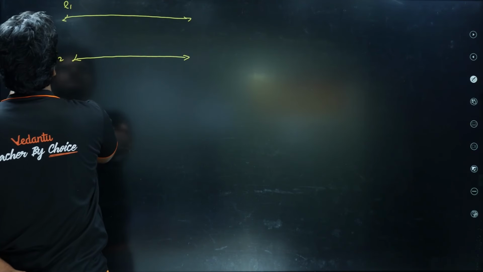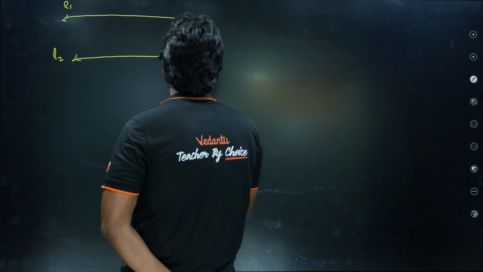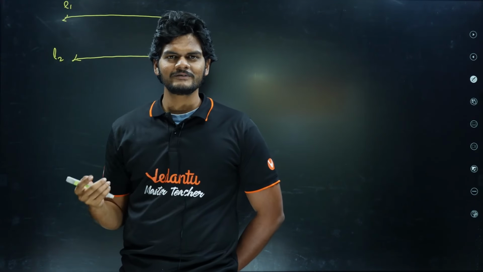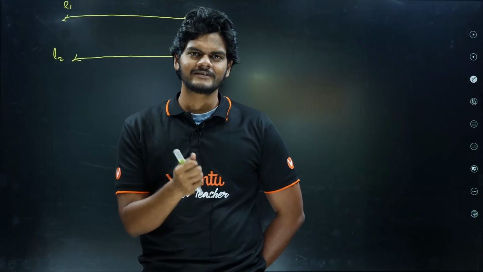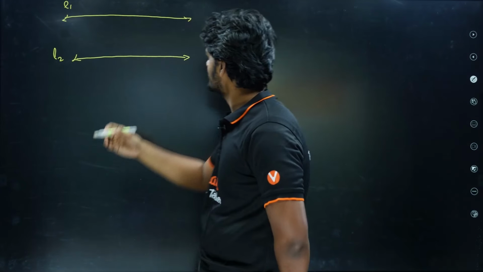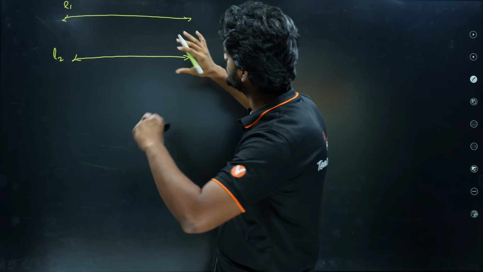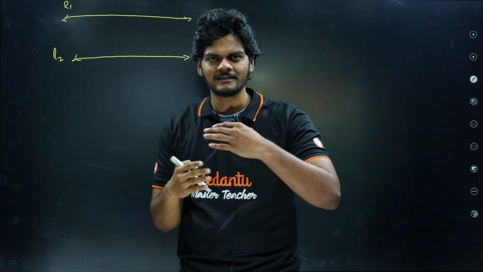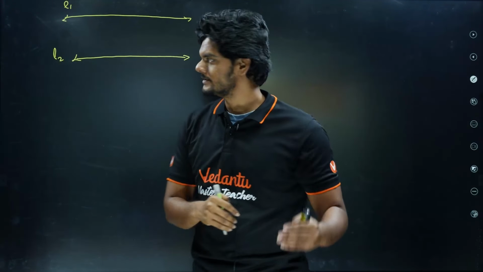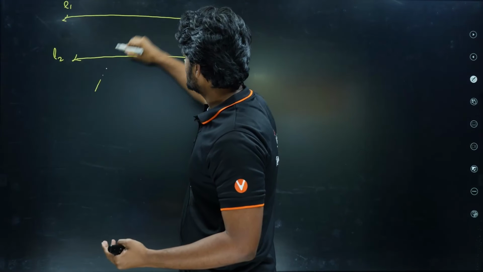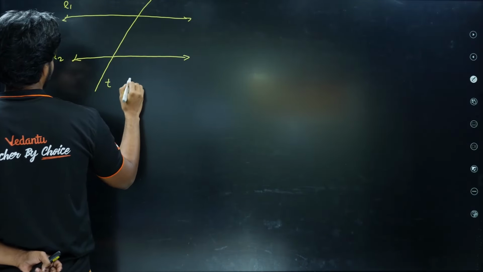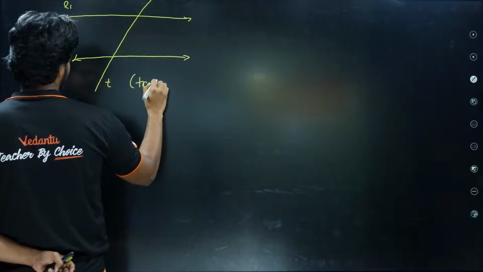L1, L2. So how do we even talk about that? To talk about it, we need to have a relative line, because if they are not intersecting, there is nothing to measure. So there is nothing to measure directly for L1 with respect to L2. So we draw another line, a dummy line, let's say. This is called T for transversal.